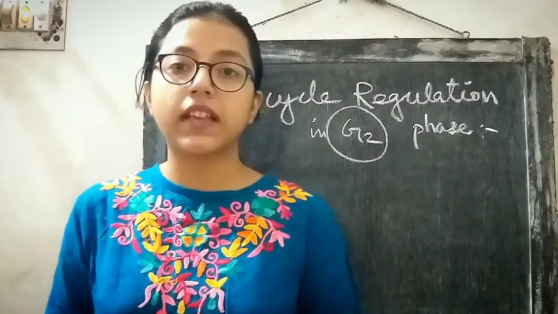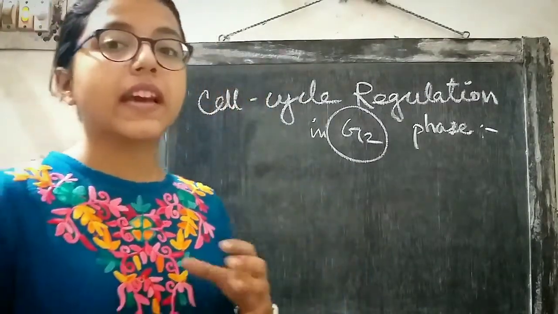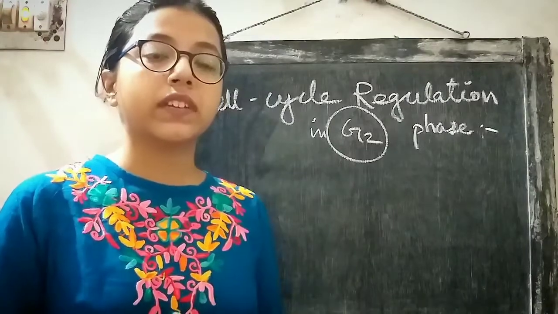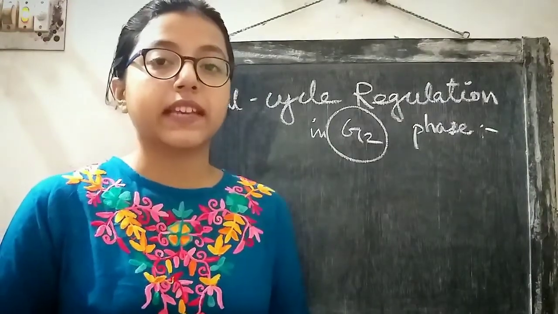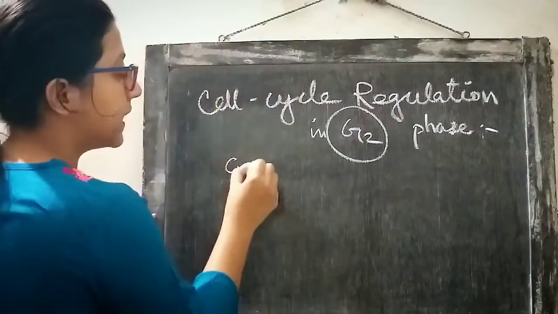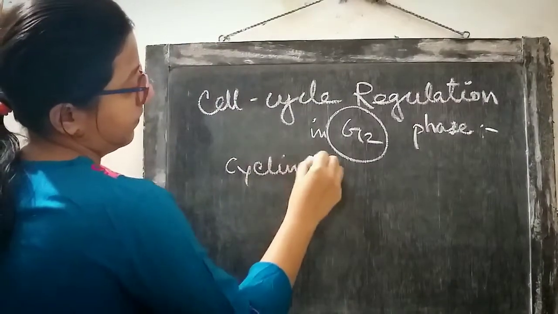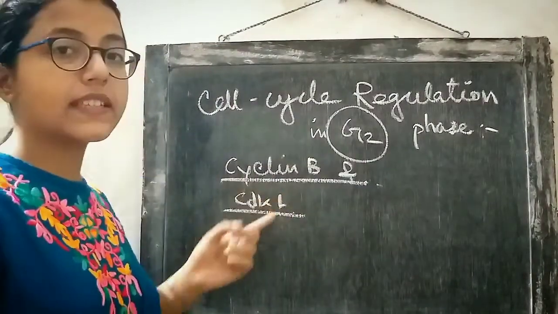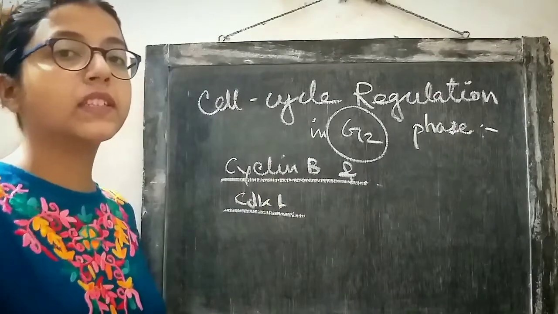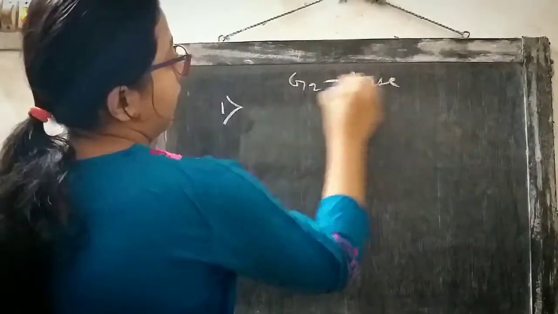These are proteins, as I have already said. So the cyclins and CDKs that are involved in regulating the G2 phase of the cell cycle are cyclin B. These are the names of the cyclins and CDKs that participate in the G2 phase of the cell cycle.